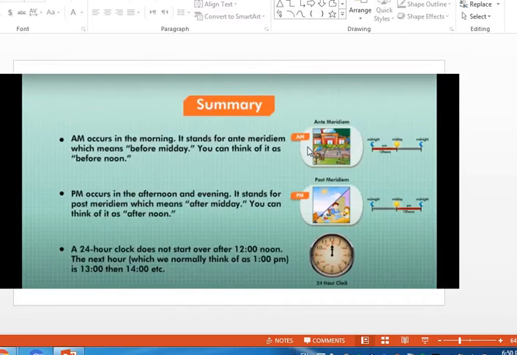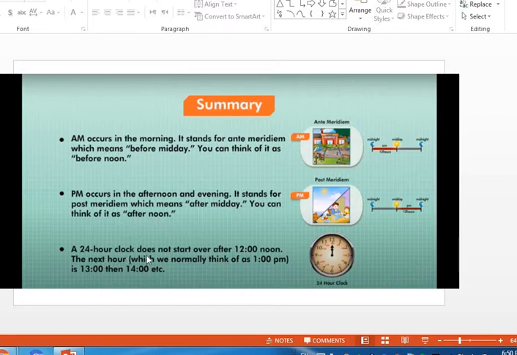So to have a summary of what we have said now, AM occurs in the morning. It stands for ante-meridian, which means before midday. You can think of it as before noon. PM occurs in the afternoon and evening. It stands for post-meridian, which means after midday. You can think of it as afternoon.